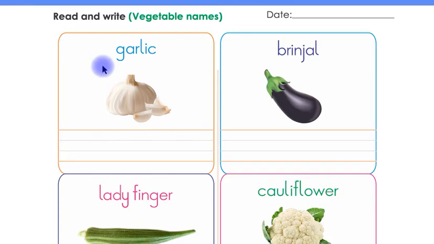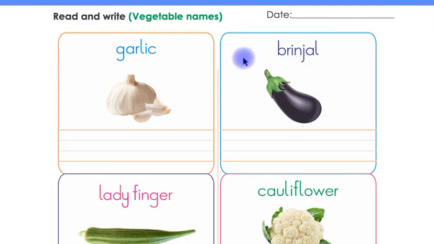Look at this, children. This is garlic. Listen again, children. This is garlic. Listen one more time, children. This is garlic. Now say with me, children, garlic. Say again, children, garlic. Children, now you have to write the name garlic in between these 4 lines by yourself.